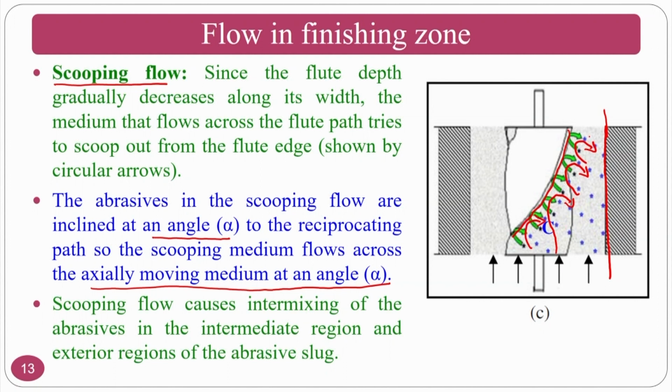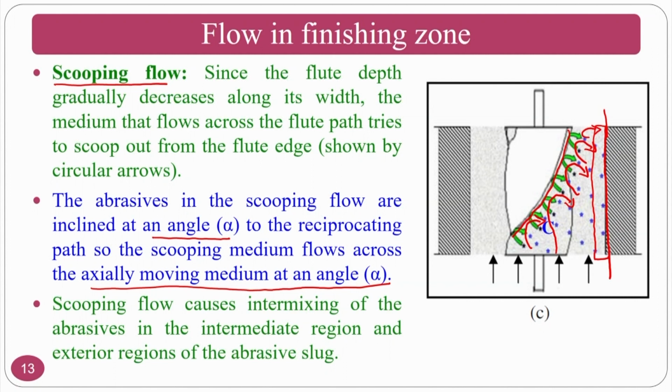it will move along this direction, and because of the self deformability, the abrasive particles in the scooping flow and along the direction of the flow will become active abrasive particles. Active abrasive particles means those particles which are there in the finishing region.